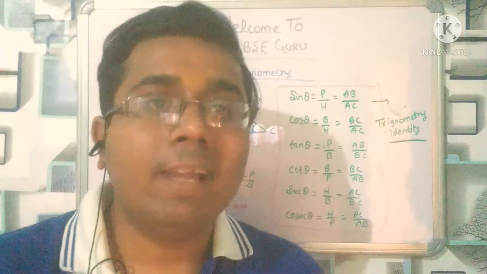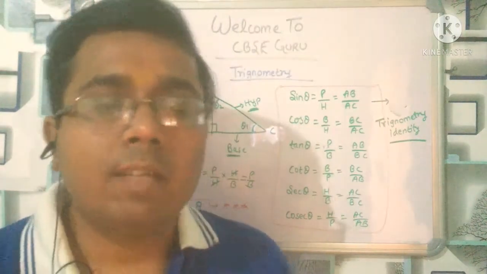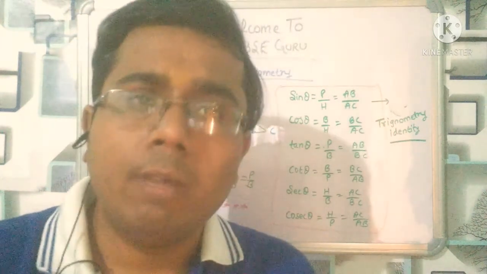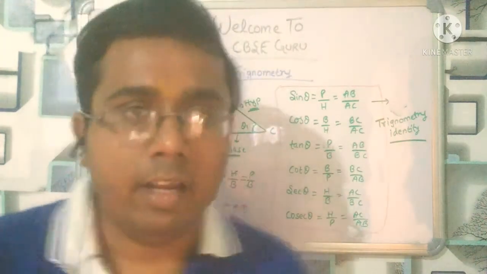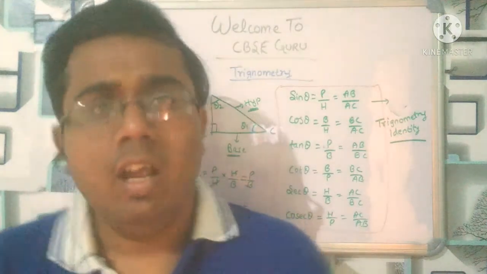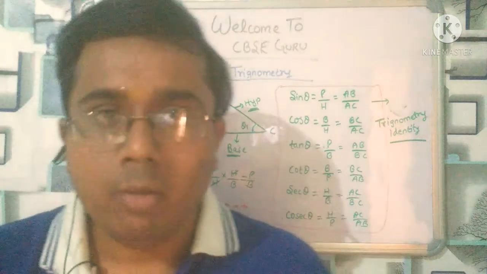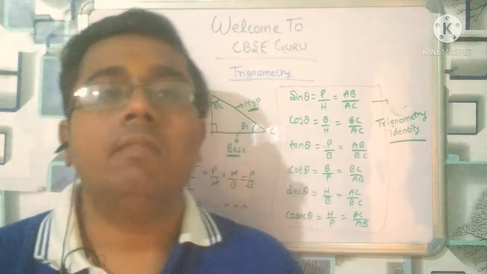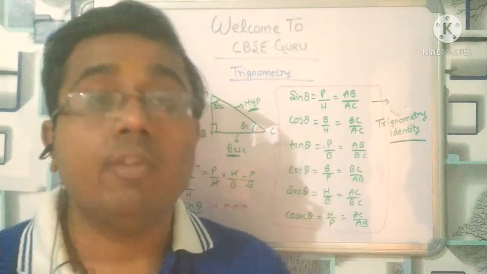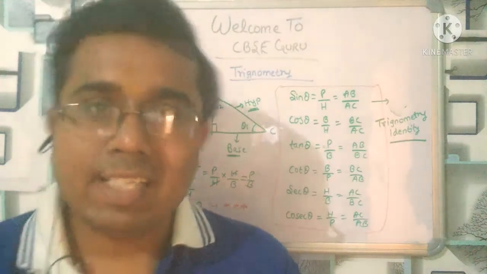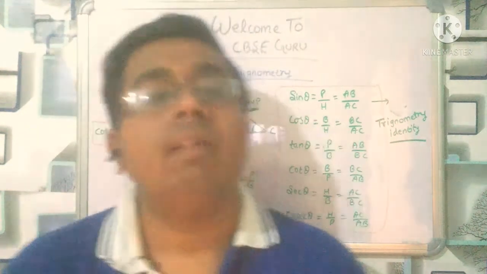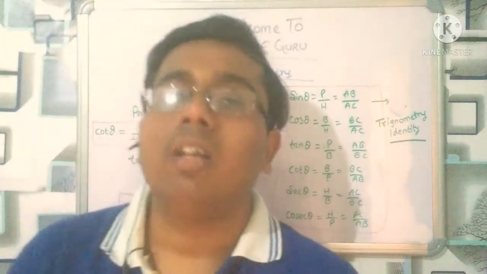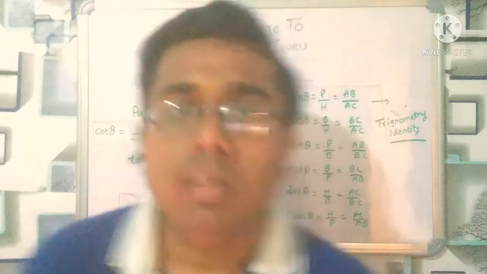Now I am closing my lecture here, because first of all you should remember what I have told you from the basics about the trigonometrical identities. In further lectures we will be doing more problems on the trigonometrical identities. Then we will move towards the complementary angle, and some more identities which you have to remember. So this is the basic level of trigonometry. I have told you how sine, cosine, cot, cosec, sec have come.